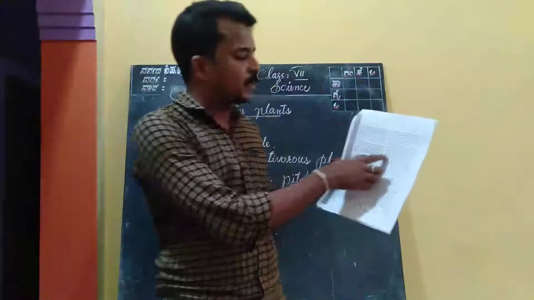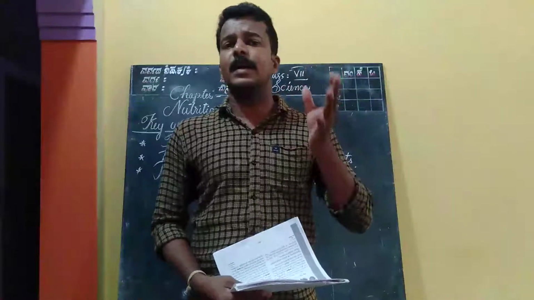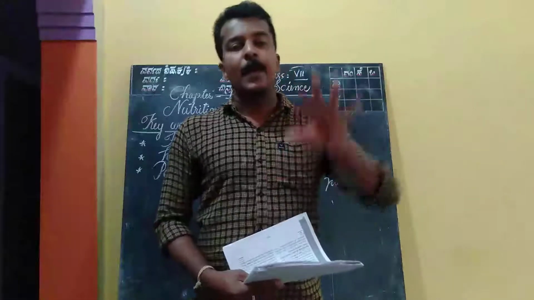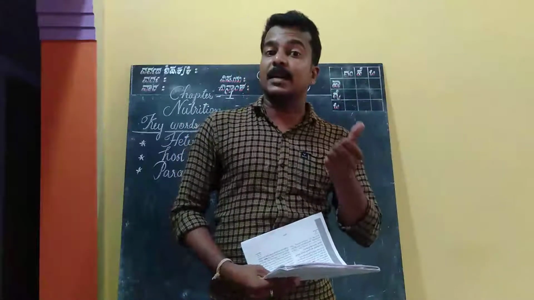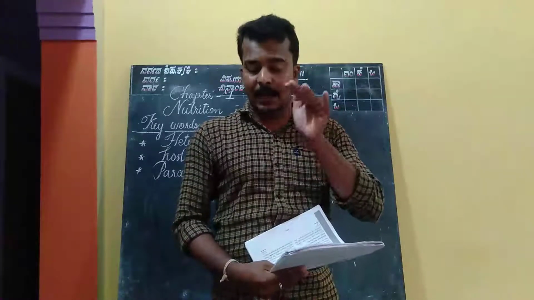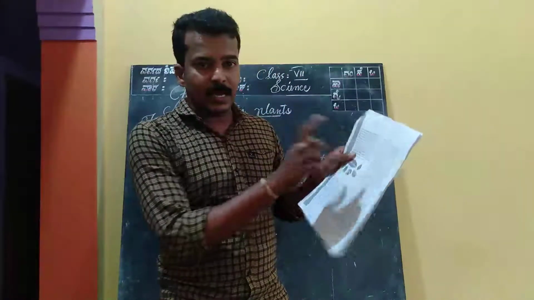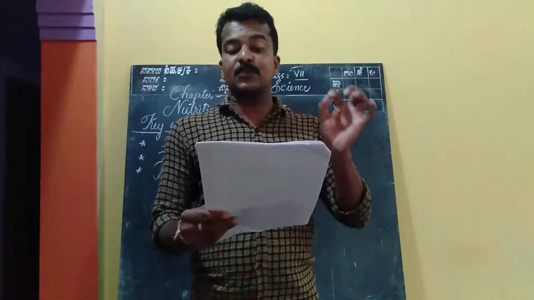That is what is mentioned in the next paragraph. The most abundant element in the atmosphere is nitrogen, but plants cannot absorb it directly from the air. Then where do they get the nitrogen? From the soil. Recall that nitrogen is present in abundance in gaseous form in the air.